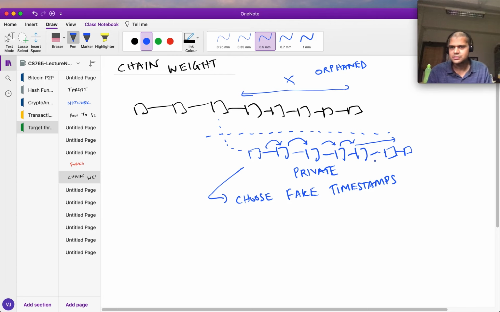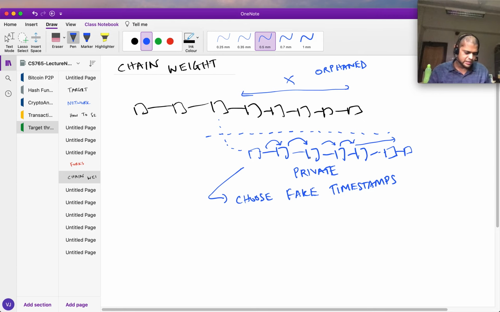then he broadcasts it. And he kills the entire Bitcoin blockchain in the process, because the longest chain rule says that everybody must mine on the longest chain that they are aware of. So this is a problem. Longest chain in terms of number of blocks is not going to work because it's vulnerable to this attack.